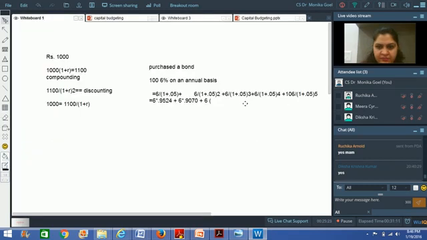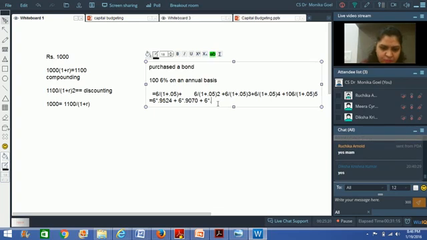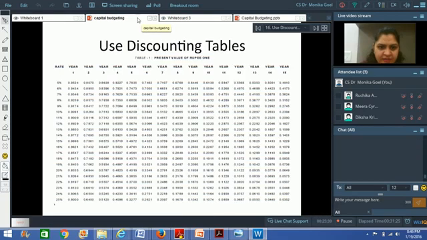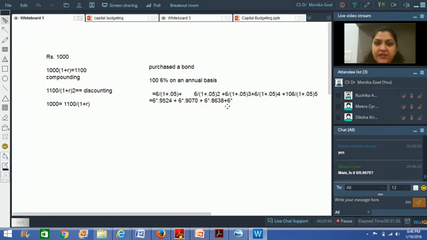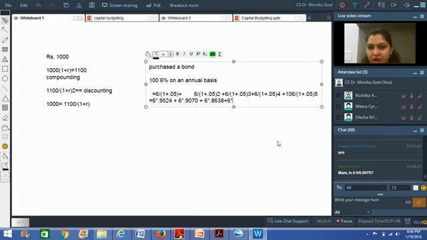So 6 multiplied by again what? The figure is 0.8638. So I multiply it with 0.8638. Then in the fourth year, 6 multiplied by, again I'll look at the table, 0.8227. Every year, because you are increasing one level of power, right?